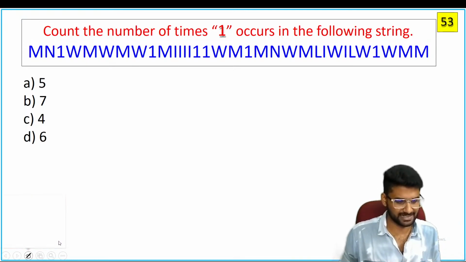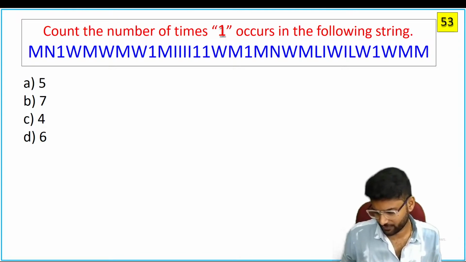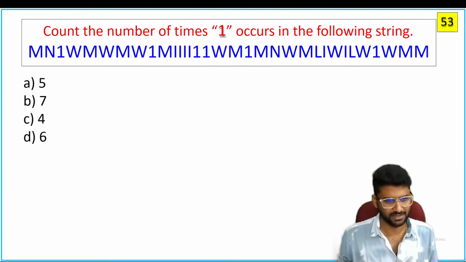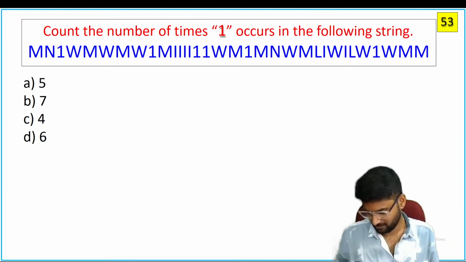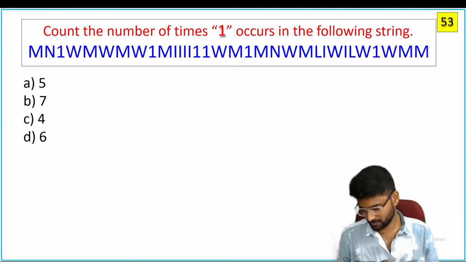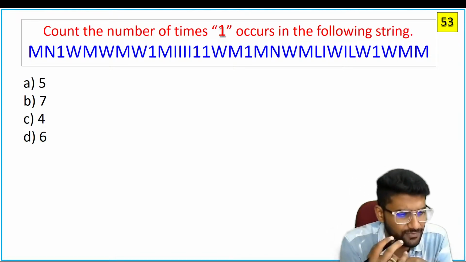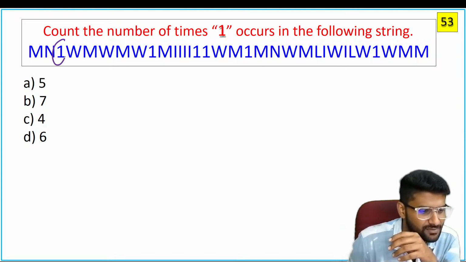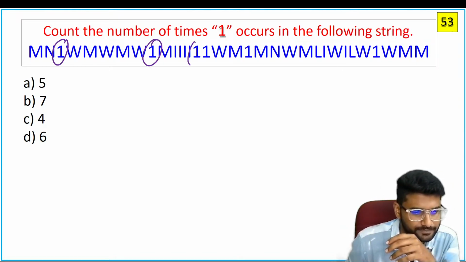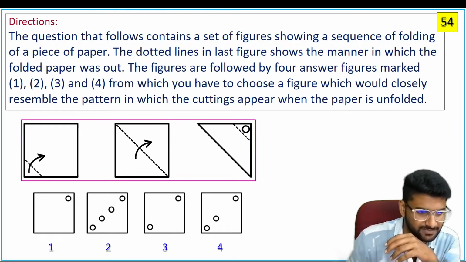Next. And this is completely based on your observation. Don't take too much of time for this kind of questions. Choose the option directly. It's all about your visual skill. See, count the number of times one occur in the following string. How many ones are repeated here? Answer is 6. It's a simple question, guys.